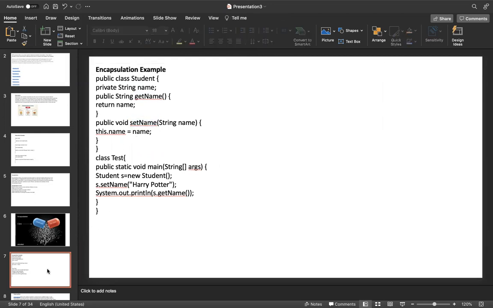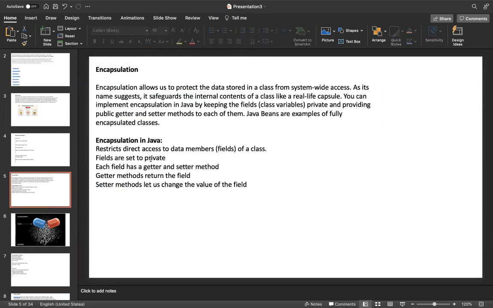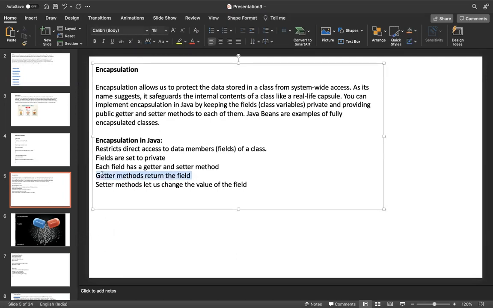Then you see the next one. Each field has a setter and getter. The getter method returns the field. The setter method lets us change the value of the field. You see this programmatically.